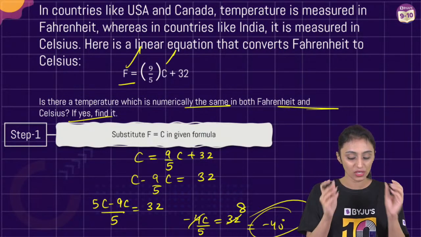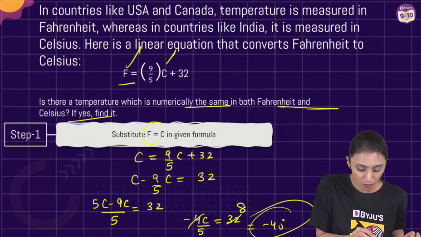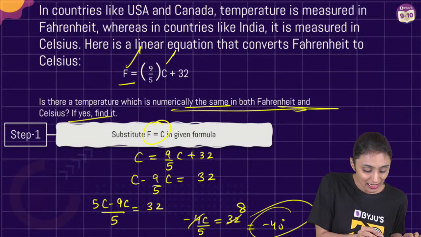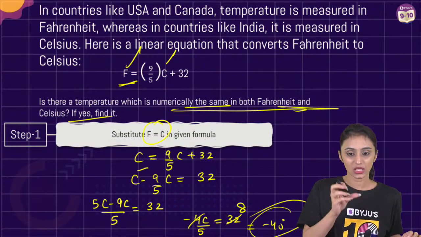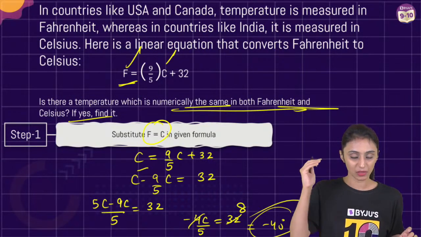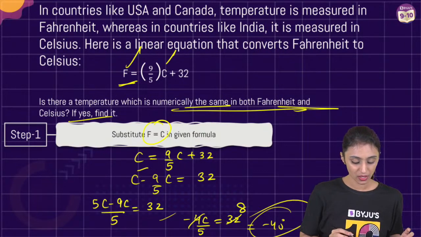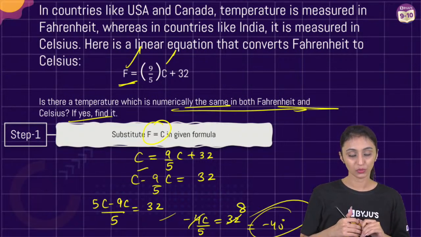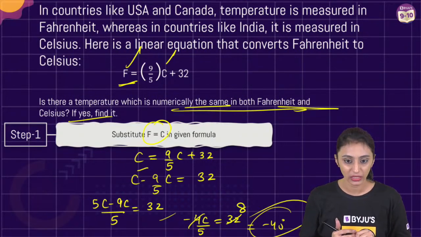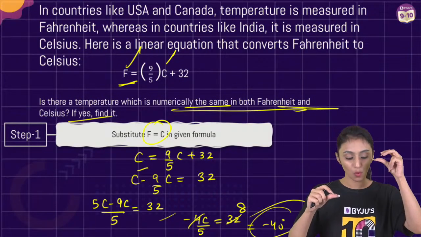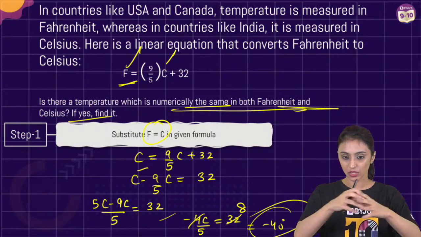You have to equate F and C. Question is saying they're numerically the same. So I replaced F with C. So C is going to be equal to 9/5C plus 32. I took 9/5C on the other side. I get this. We have minus 4C/5 equal to 32. What do you get? Minus 40 degrees. So it is that temperature where both Fahrenheit and Celsius values are going to be equal.